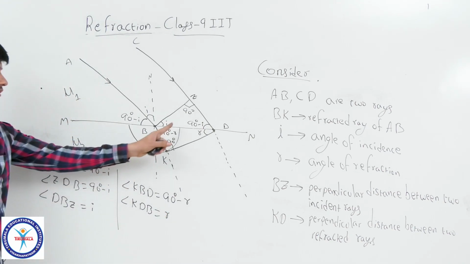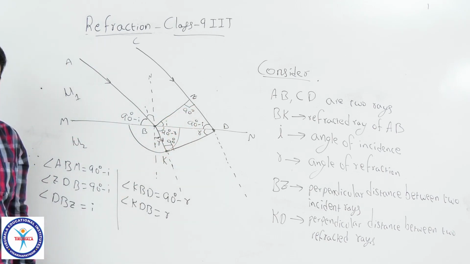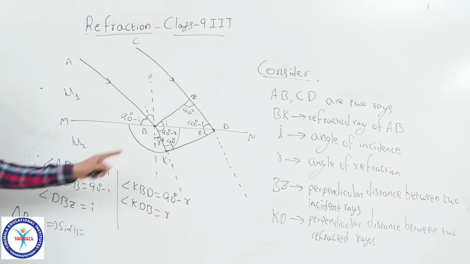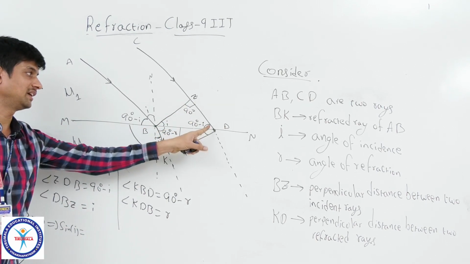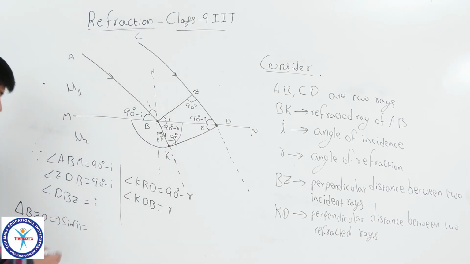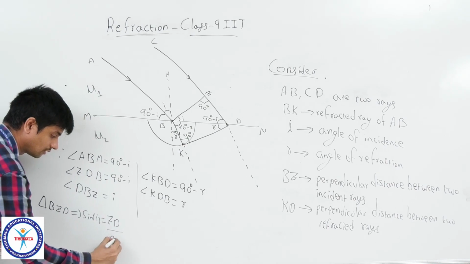Yes, you have got your right angle triangles to get the ratio sin I by sin R. From the triangle BZD, if you take the sin I value, what is that? Sin I equals opposite side by hypotenuse, which means ZD by BD.